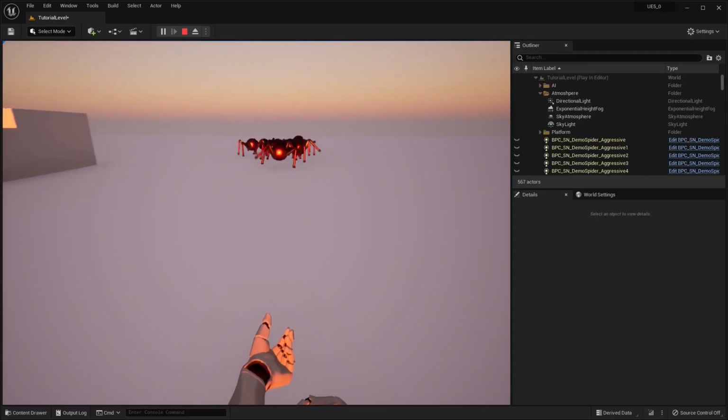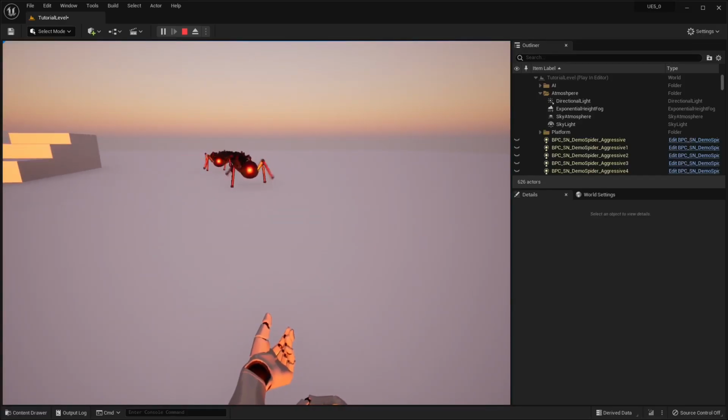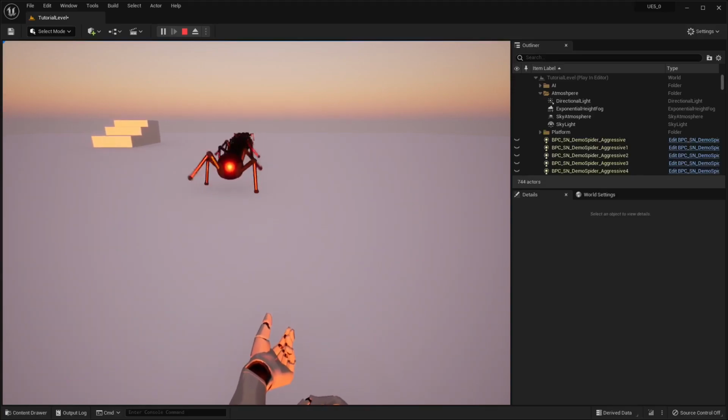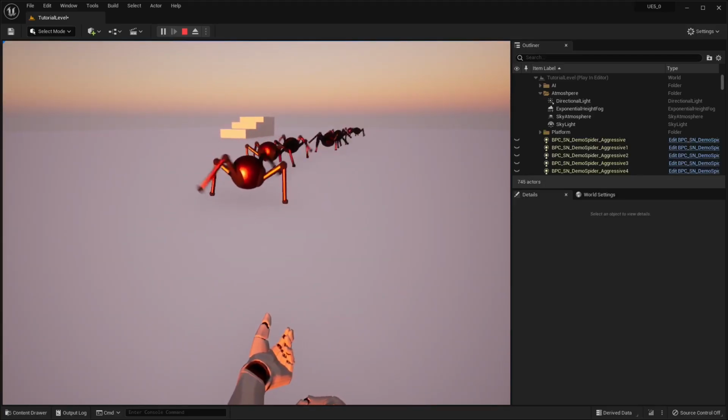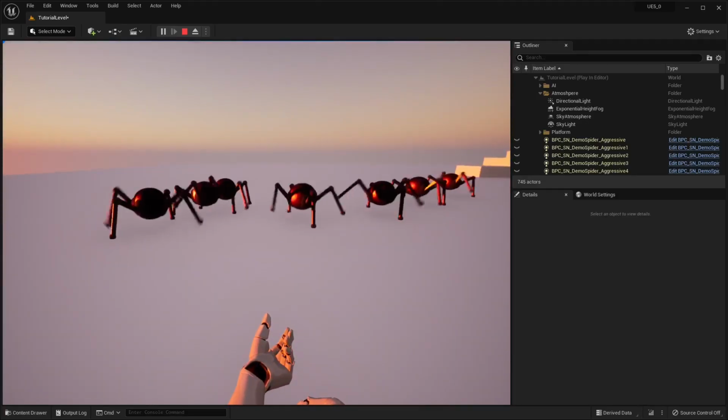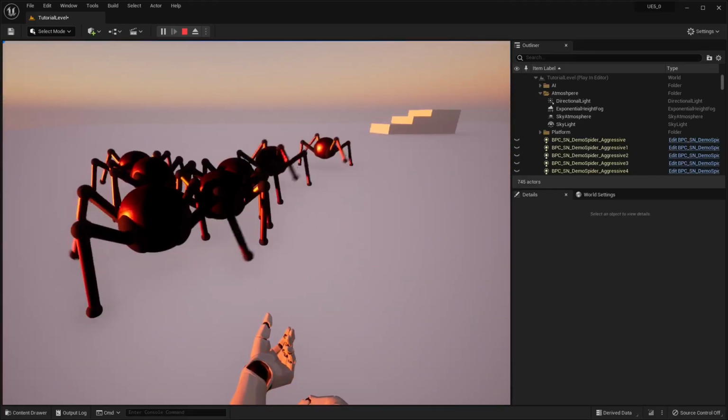There we go. And see, they're all kind of taking a similar path now, because that's the least expensive path. Now if I turn, the ones out there are going to turn, but eventually they'll start lining up again.